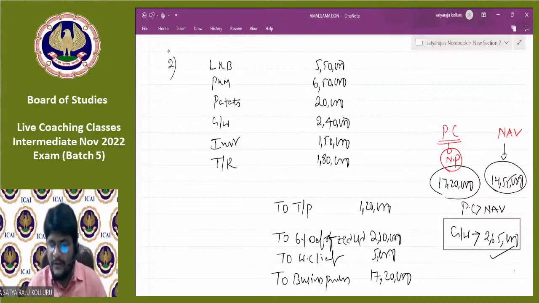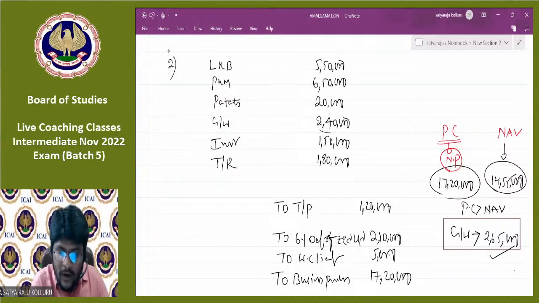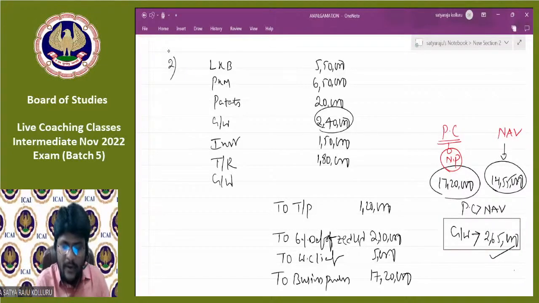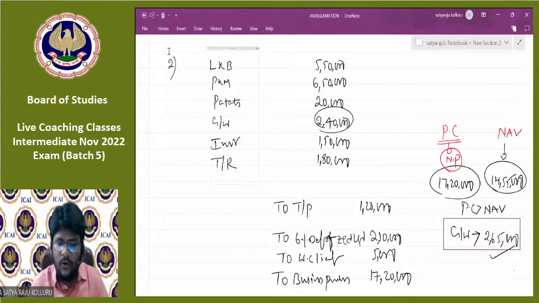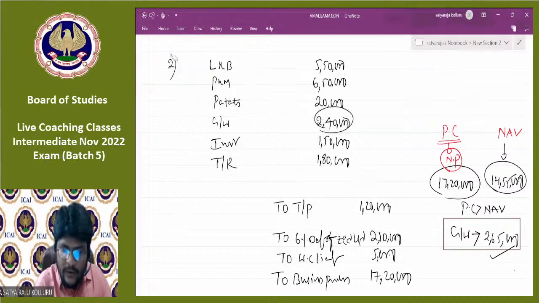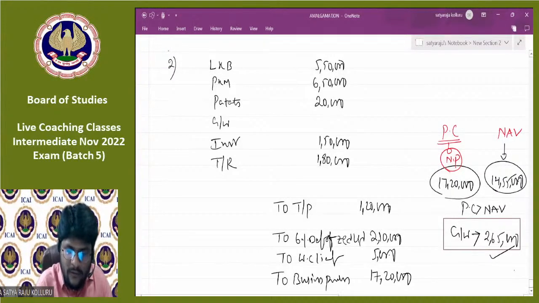Now consider it, all of you. Here goodwill is 2,65,000. Already goodwill of the selling company exists. If you write goodwill again, double recording of the goodwill happens, and it looks odd. Then what you can do here is add the goodwill 2,40,000 plus 2,65,000. Total how much, guys? 5,05,000. I'm rubbing this and recording 5,05,000.